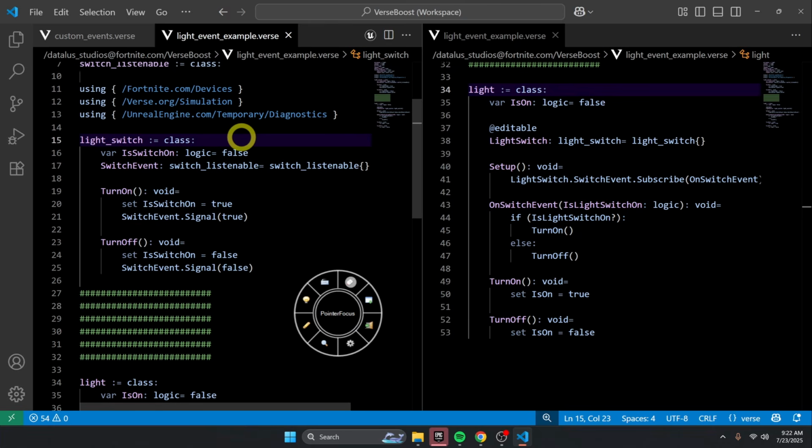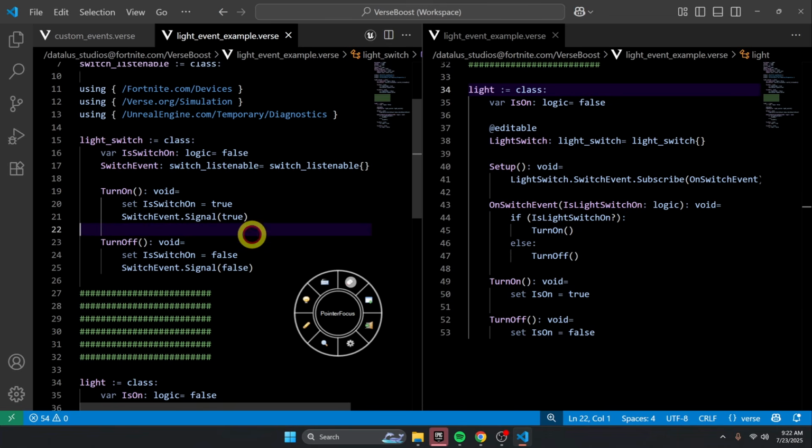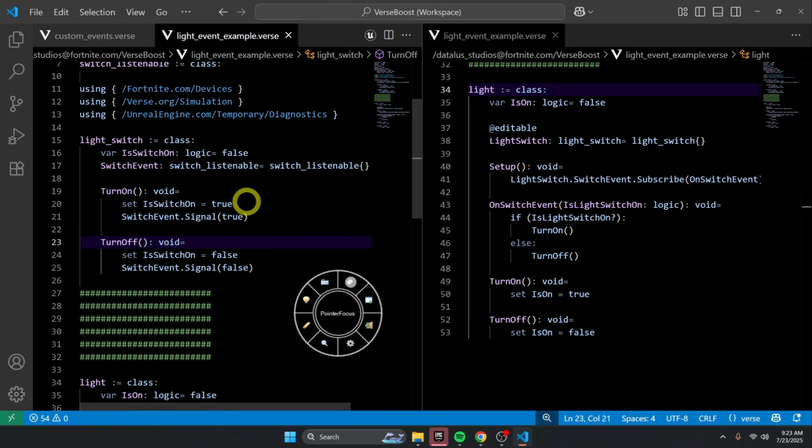So now we're back in VS Code, and I just want to show off what we would do in the light switch example. So let's say we create this switch event with a switch listenable that is similar to our custom listenable that we made in our last episode, and see how the light switch is completely responsible for itself. It has no idea who's listening to it. It doesn't matter. It's going to turn on, and whoever wants to be subscribed to this event will do so.